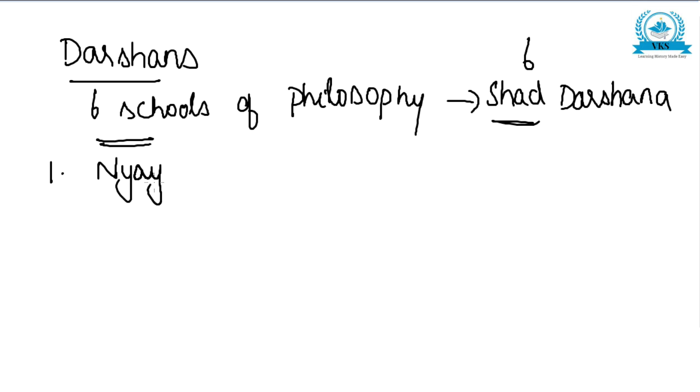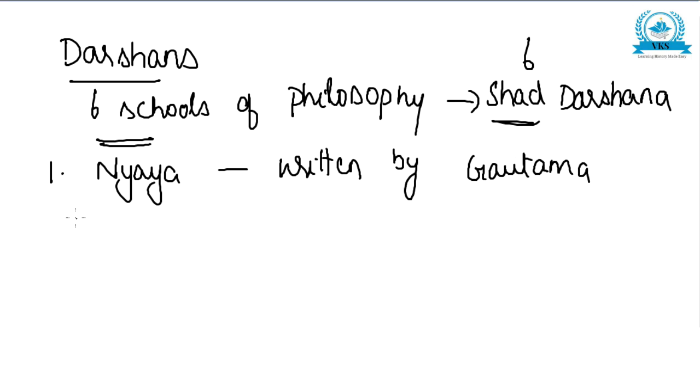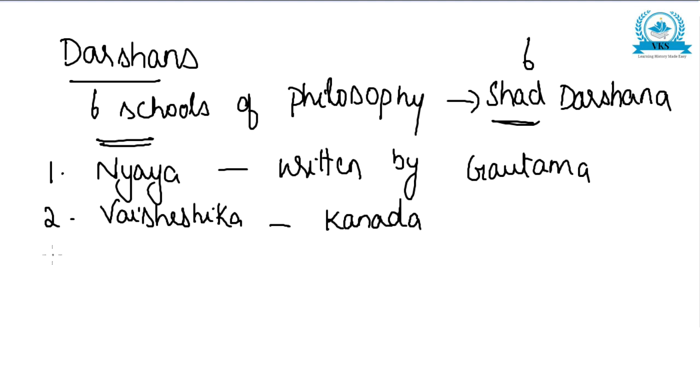First one is Nyaya, written by Gautama. That is the first one. Second, Vaisheshika, written by Kanada. Third one, Sankhya by Kapila.